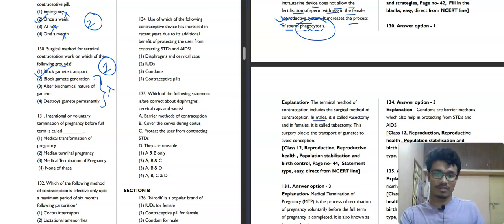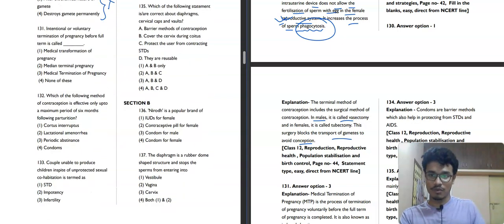You can also read here: block the transport of gametes to avoid conception. So here the first option will be your correct answer for this question. Now we will move towards the next question, question number 131.